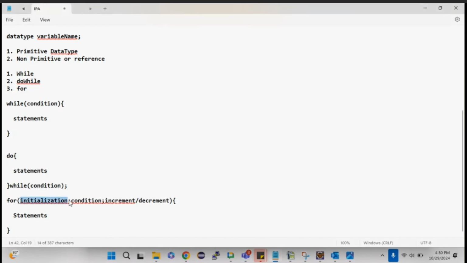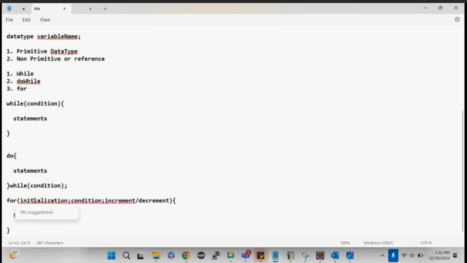First, the initialization will be done only once here. Next, after initialization, it will go for the condition and check it. Once the condition gets true, then the statement will execute, or else it will come out of the loop. Assume the condition is true, then the statement will execute. After the statement, it will go for increment or decrement, and then it will check the condition, statement, increment or decrement, condition, statement, increment or decrement. This is how the for loop works.